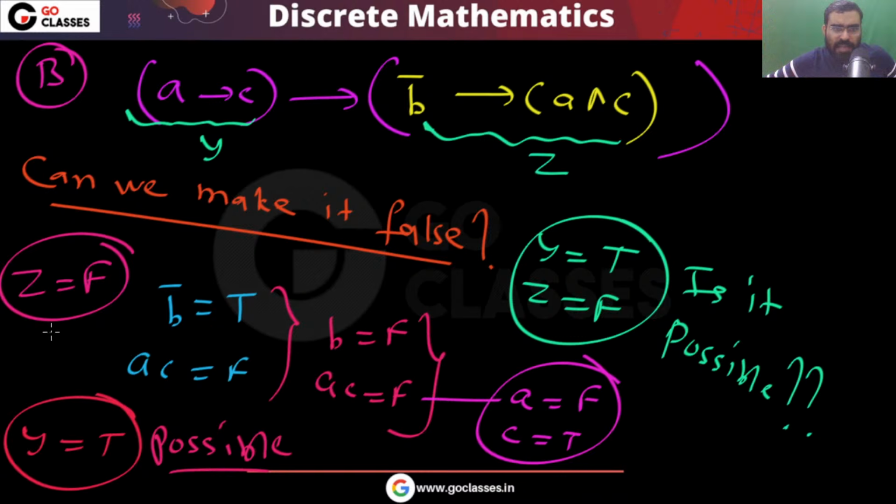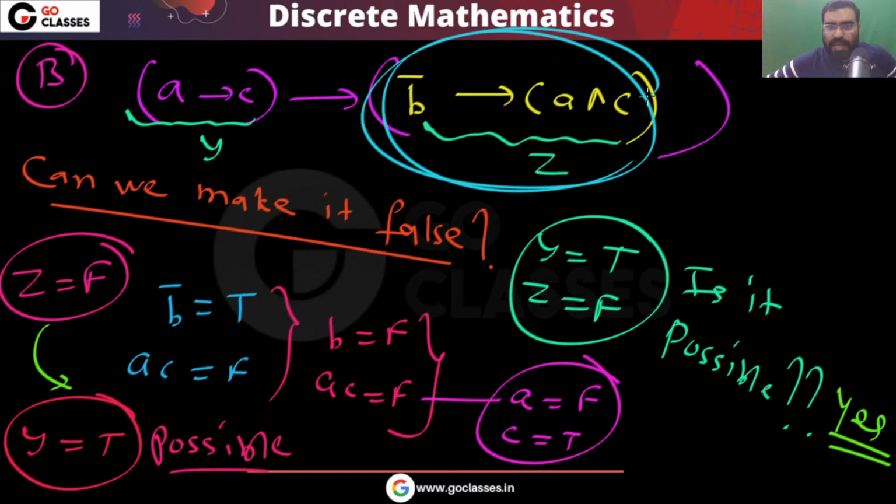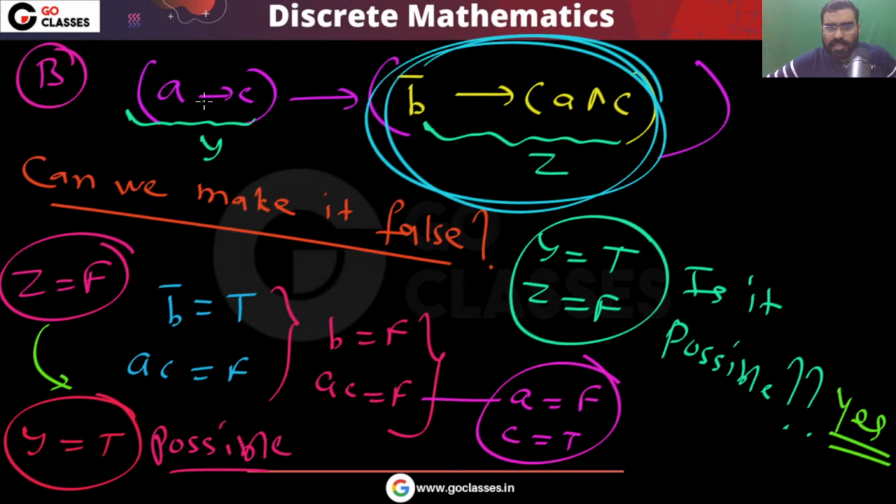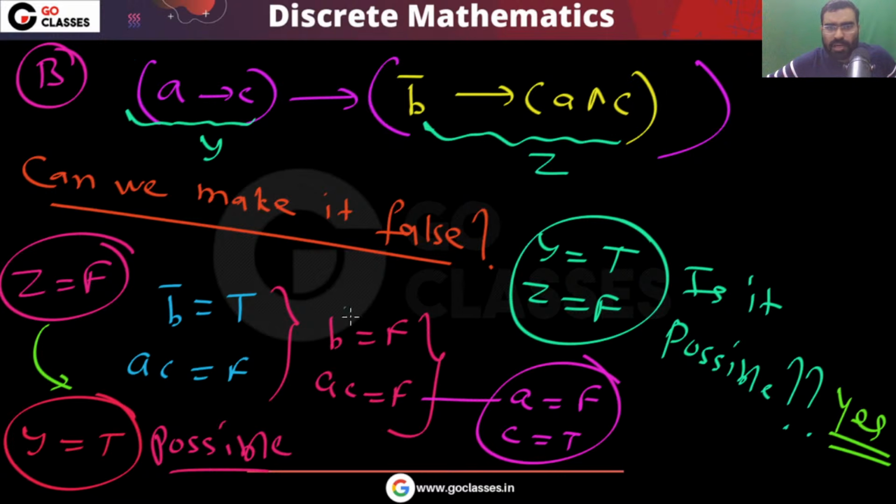Okay. After making Z false, Y true is possible. So this is possible. Yes, this is possible. Is it clear to everyone? Yes, this is possible, right? See, you can make it false. Simultaneously, at the same time, you can make it true. This is false, this is true, at the same time you can do this.